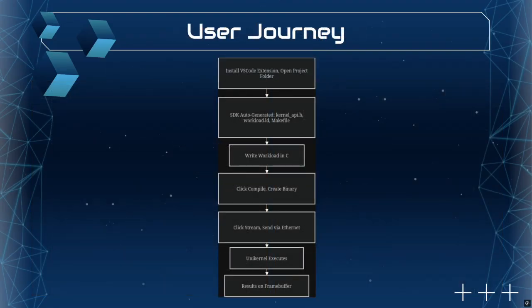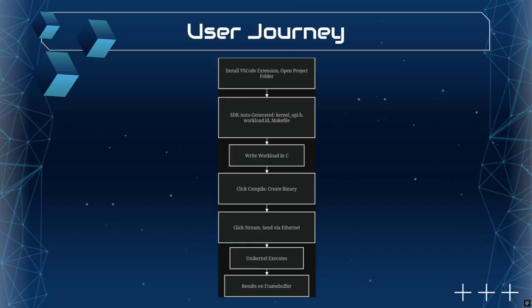So this is the user journey and what the experience actually ends up looking like end to end. If someone wants to use the OS, they'll need to install the VS Code extension. Then by opening their project folder, the SDK will auto-generate the header file, linker script, and makefile, all of it ready to go without any manual setup required. From there, they'll need to write their workload in C with full access to the kernel's math and memory APIs.